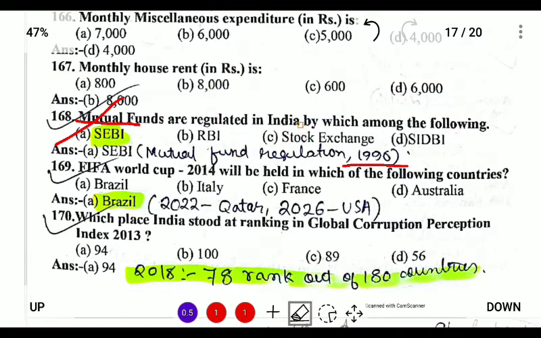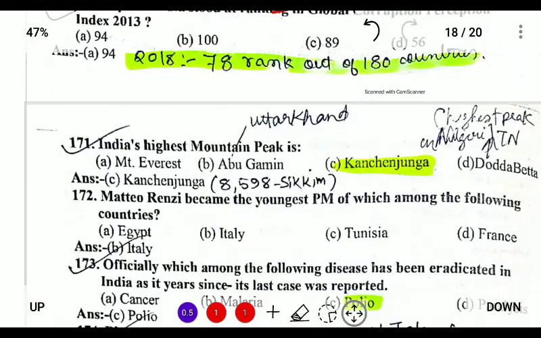Next, the FIFA World Cup 2014 was held in Brazil. The latest one will be held in Qatar in 2022, and the next will be held in the United States. So next, 171.